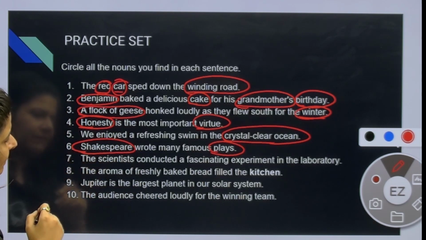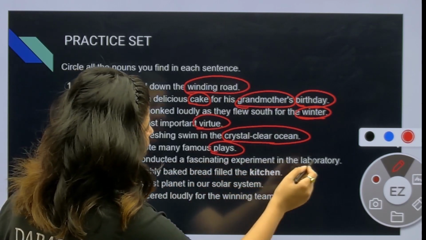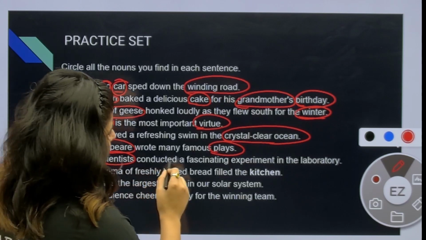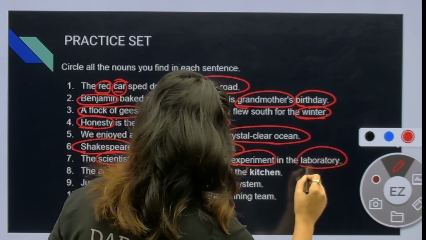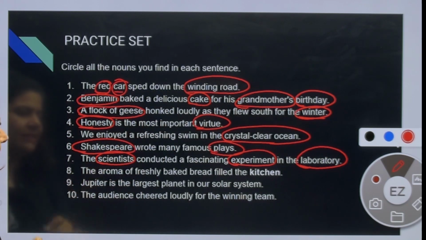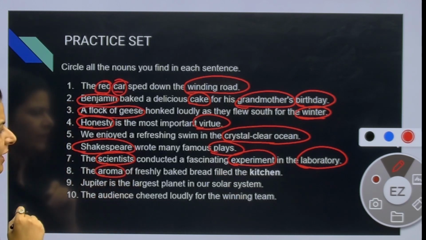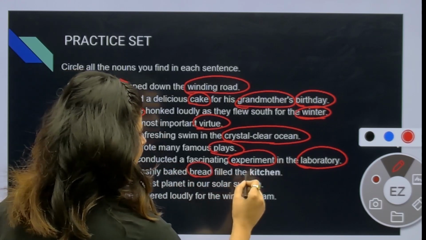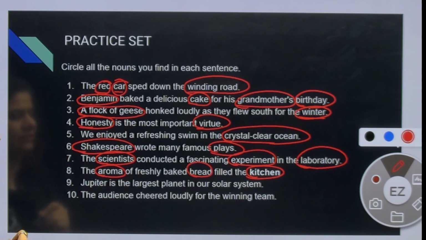Moving on to number 7. The scientists conducted a fascinating experiment in the laboratory. Scientists, experiment, laboratory. Next sentence, the aroma of freshly baked bread and kitchen. These are my nouns.